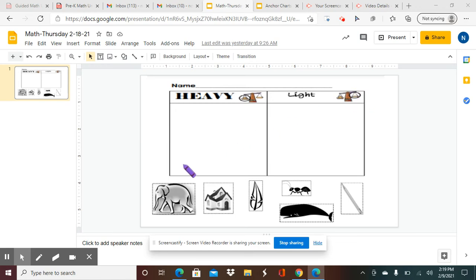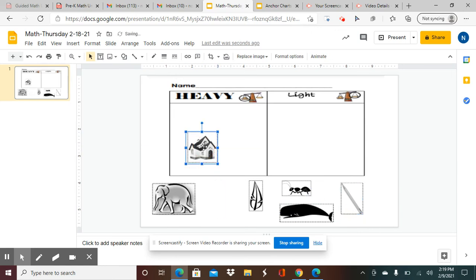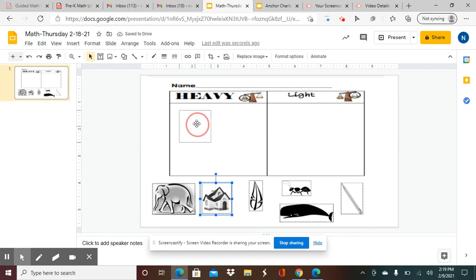Okay? All right. So, these are the objects that you're going to have to decide if they are super heavy or if they're light. And here we have a picture of an elephant. That's a house. That's a feather. That's an ant, a whale, and a pencil. So I'm going to help you do one of each. And then you have to do the rest by yourself. So let's do the house. Is the house heavy or light? Think about that. Is the house heavy or light? The house is heavy, right?